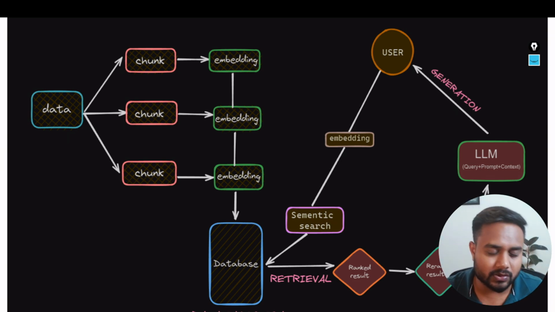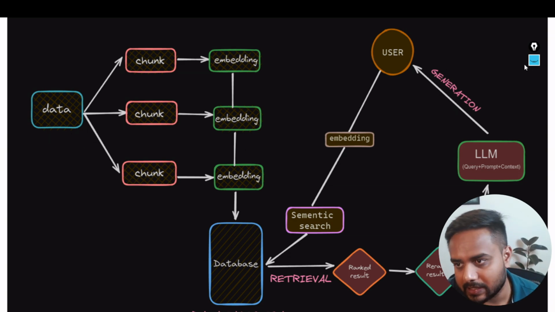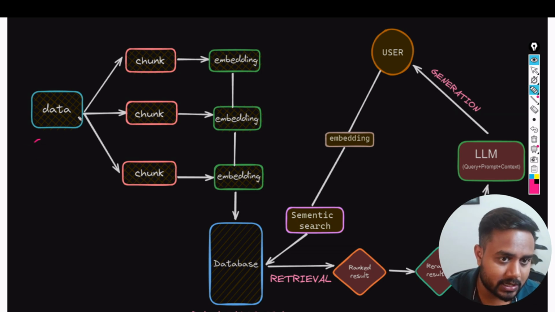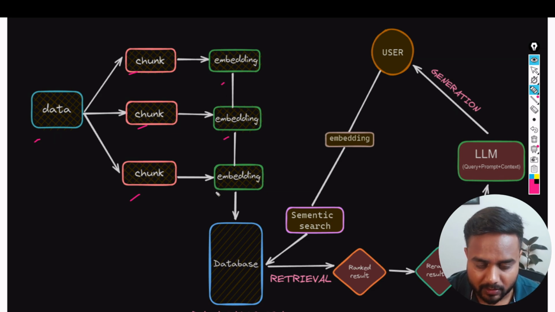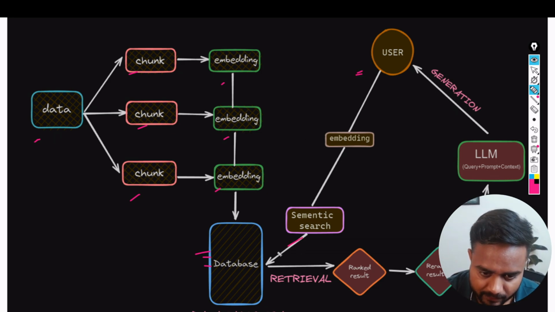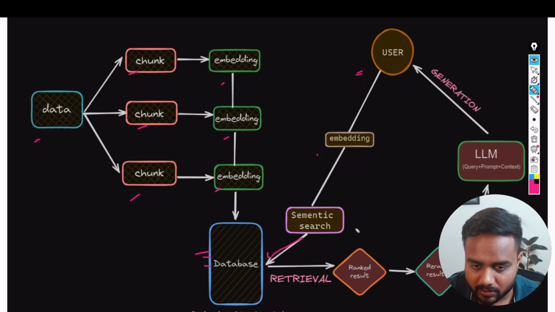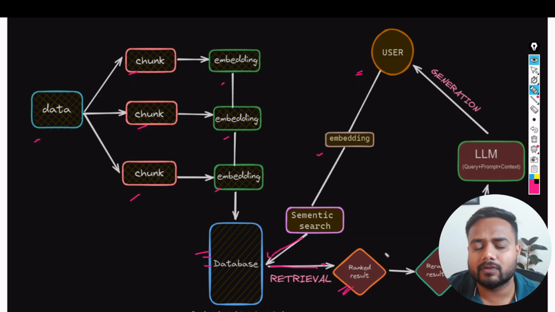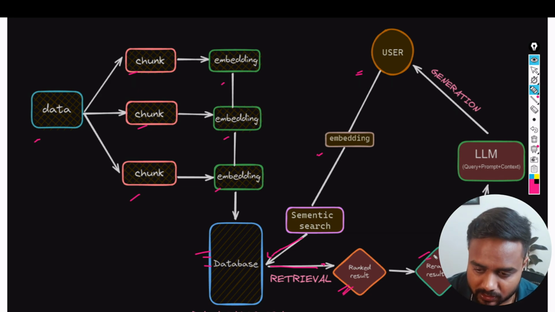Now, what is RAG, guys? RAG is very simple. Here I have data, and I'm going to convert this data into chunks. Then I'm going to create embeddings out of it and keep them inside a database. Now, whenever my user asks a question, my query will first come over here, get converted into an embedding, and I will perform a semantic search, or similarity search, and then perform the retrieval. So I will get the retrieved answer. If I want to perform one more level of filtering, I can do it. This is called re-ranking.